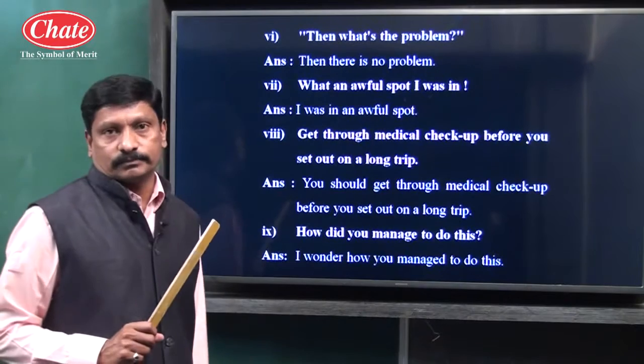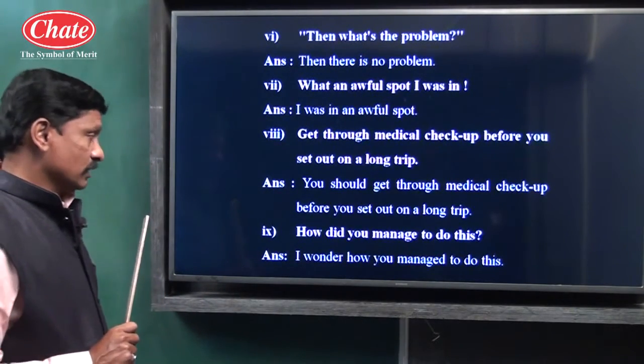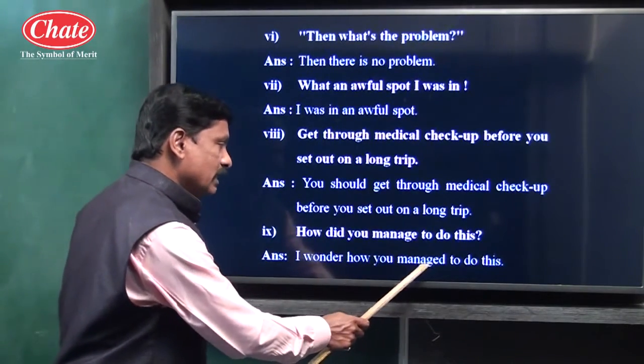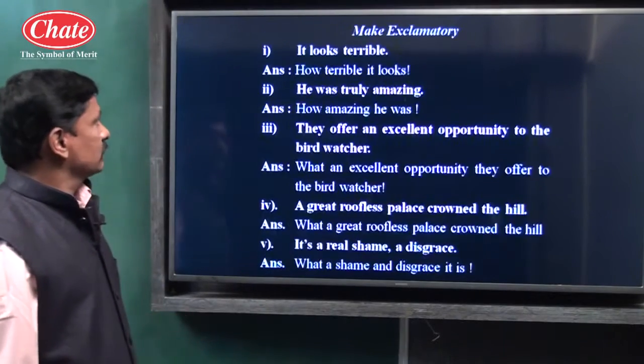Next example, how did you manage to do this? Interrogative type of sentence. I'll repeat once again. How did you manage to do this? I wonder how you managed to do this. How you managed, simple past tense. Here also did means simple past tense.